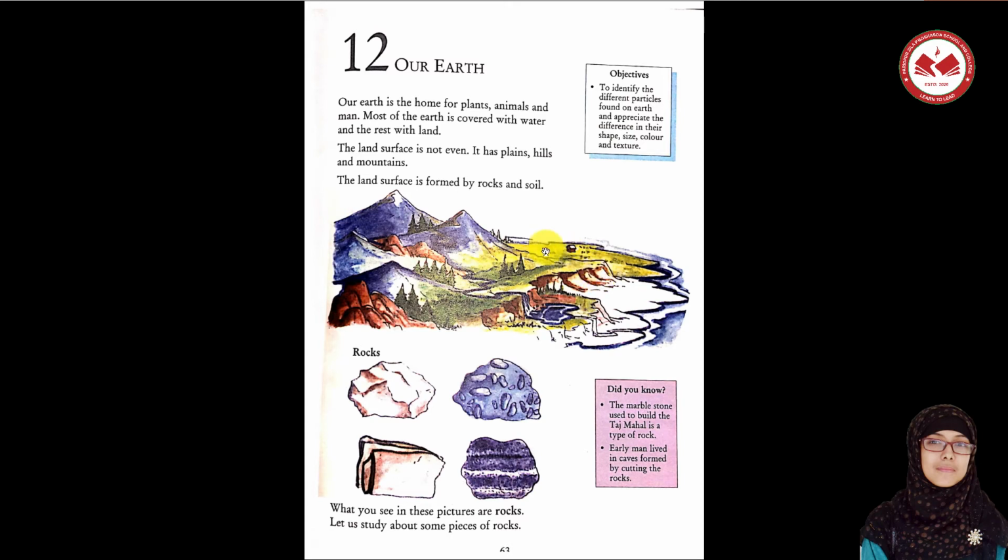So the title of our lesson is Our Earth. So probably you can easily realize that we are going to learn about various things about our loving Earth, right? Our planet.